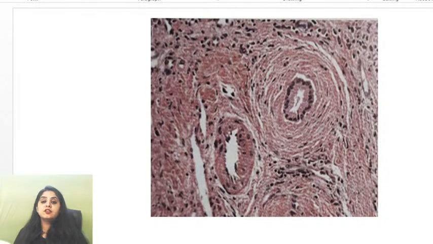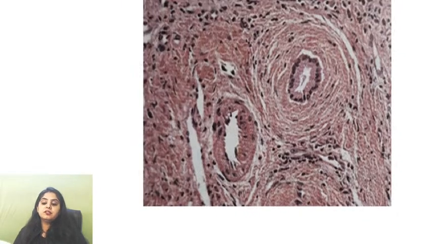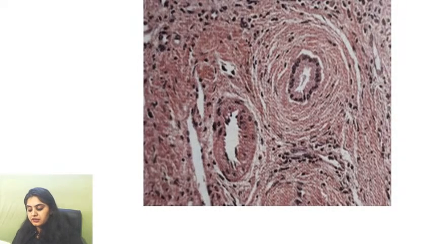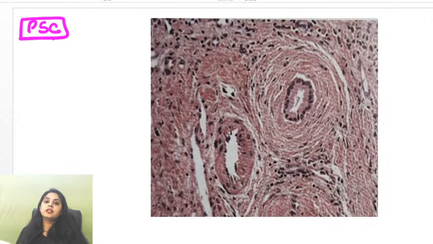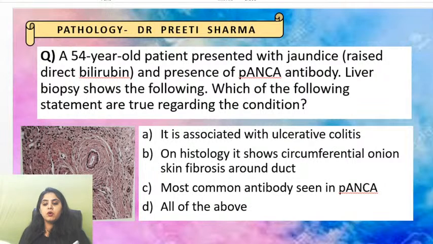So that is what I was asking you now. Which out of these is going to show you onion skinning? I just taught you that onion skinning is something that you will see with primary sclerosing cholangitis. Okay with everyone? So let me get back to the question and attempt it again because there was a small interruption.